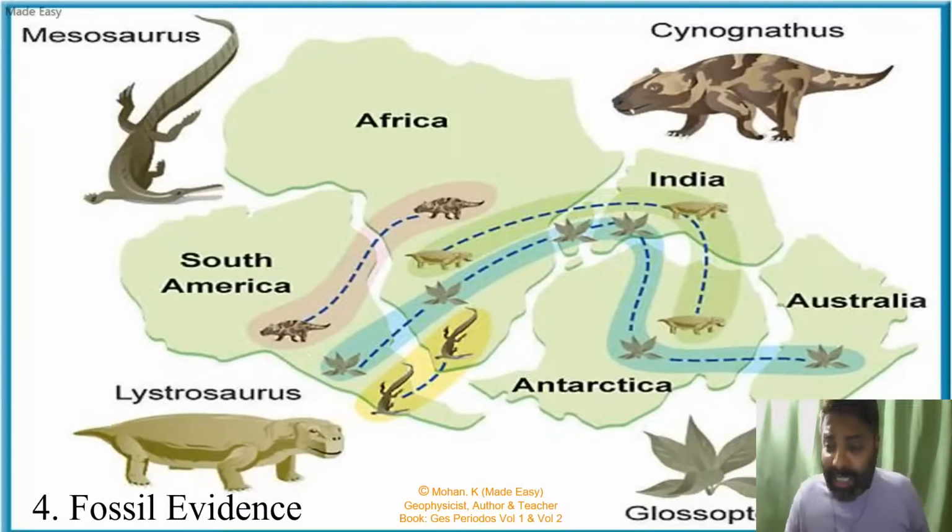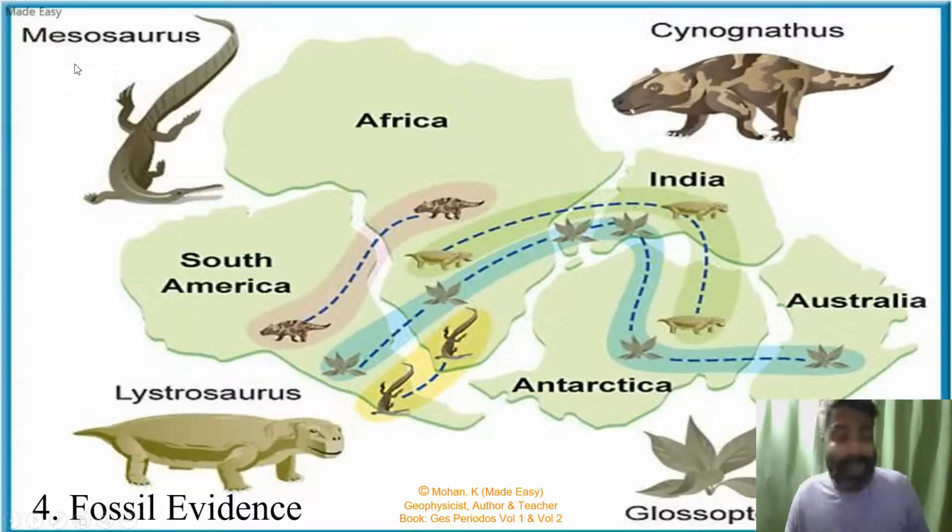Next and the last evidence was fossil evidence. We all know that once upon a time we had a large number of species that thrived on earth, and today those species are extinct. Some of these flora and fauna and their fossil evidence can be noticed in soil and rocks of various continents. For example, Glossopteris was a fern which was found on all the continents of Gondwana. You can see Cynognathus and Lystrosaurus are the reptiles which are found in most of the continents here, like South America and Africa, India, Madagascar, and so on.